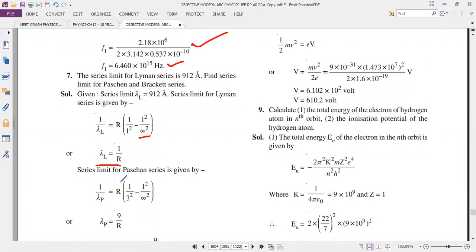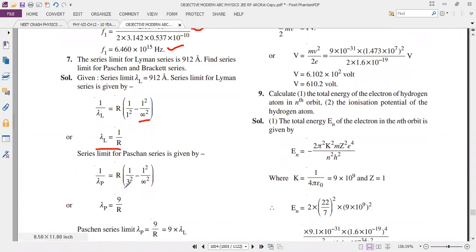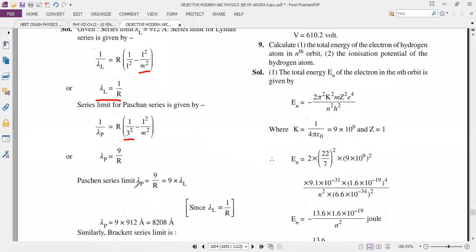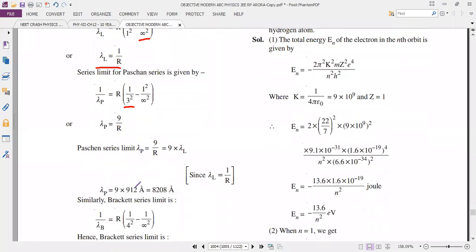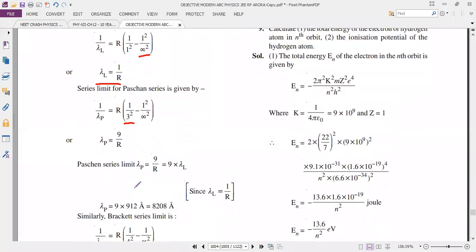Next, Paschen series, that is the third one. So 9 by R. That 1 by R, so 1 by R equal to lambda L. You can apply the value 1 by R as lambda L. So 9 lambda L. So lambda P equal to 9 lambda L. P means Paschen, L is the Lyman.